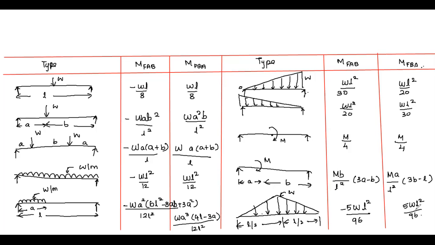For solving by the stiffness method, flexibility coefficient method, slope deflection equation method and moment distribution method, these fixed end moments play a major role. So you have to have a clear-cut idea about using these fixed end moments. There are many possible questions asked from this. For example, consider a beam AB with a uniformly varying load of maximum intensity at end A. What will be the fixed end moment at AB? It will be WL square by 20. So this tabular column is very important with respect to competitive exams.